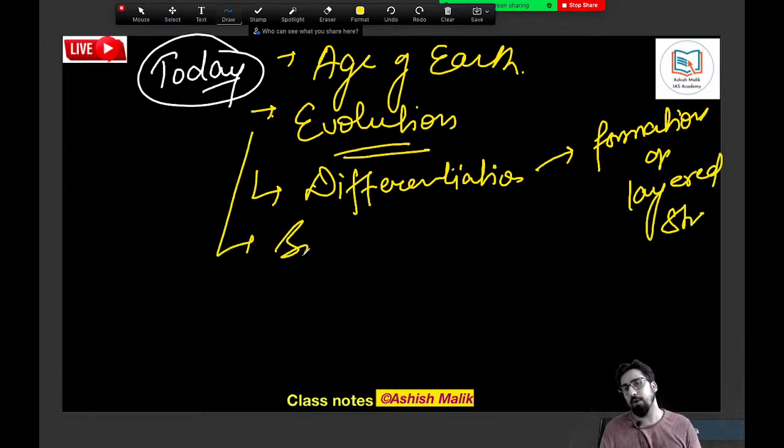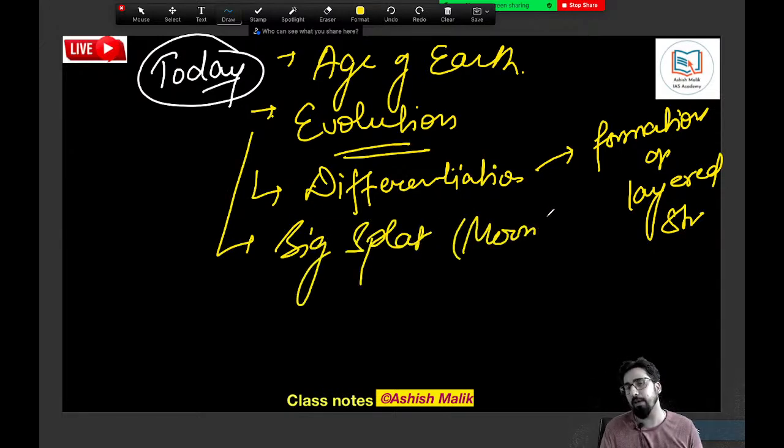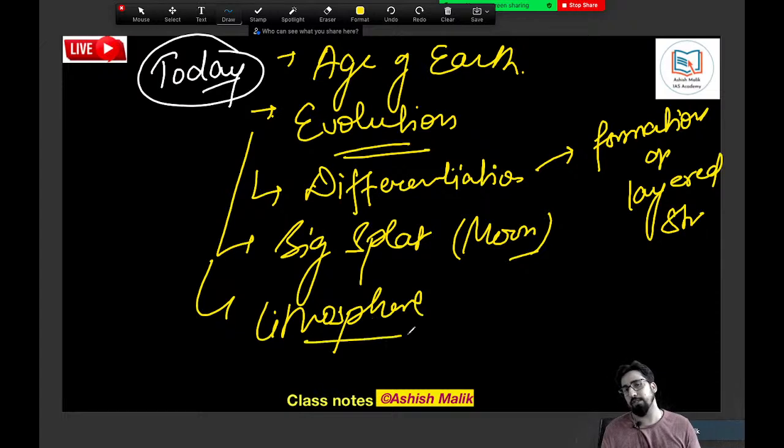We also learned about the Big Splat, the formation of the moon in between. And in the end, we also learned about the basics of the lithosphere. That is the first domain that we have covered.